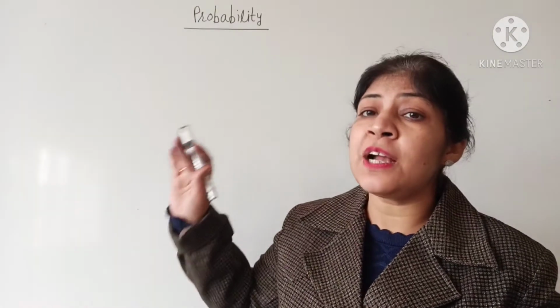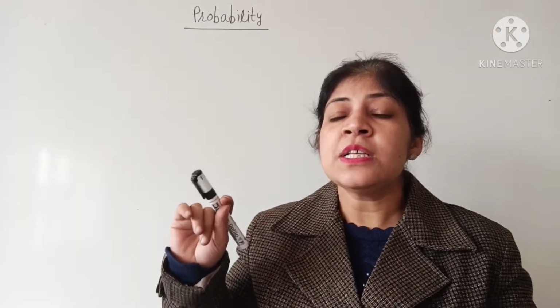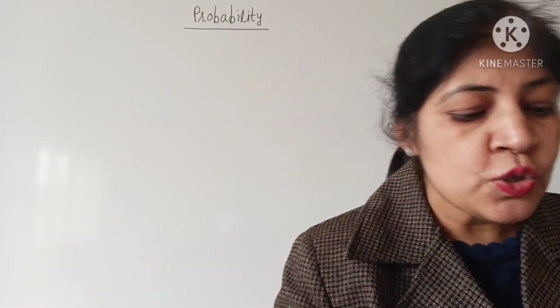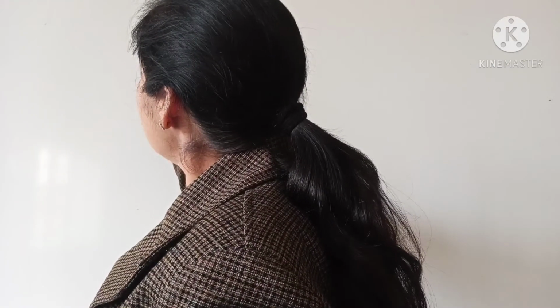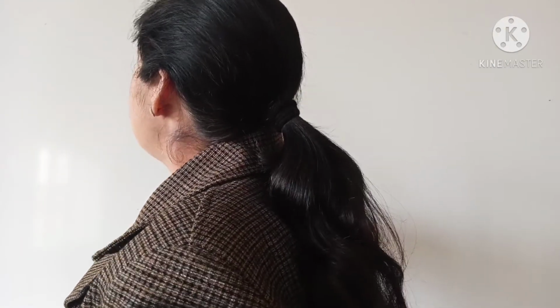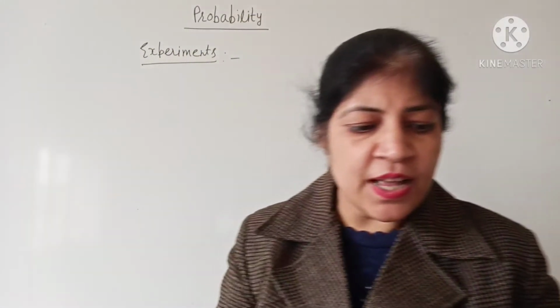So before starting probability, first we learn some terms related to probability. The first one is experiments. You even study experiments in science as well.